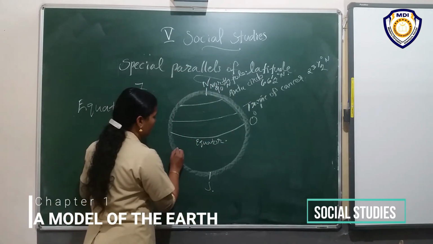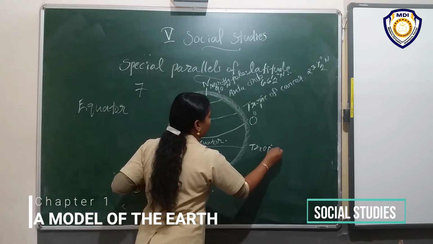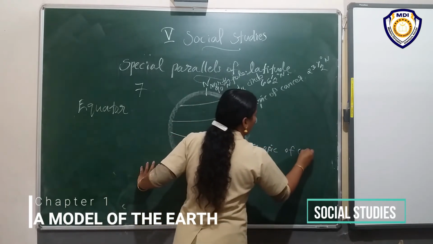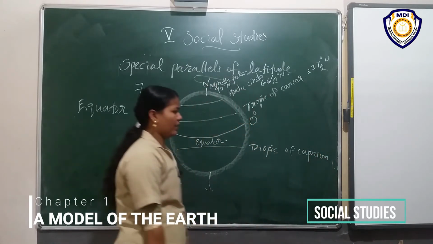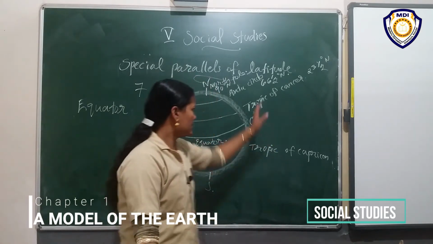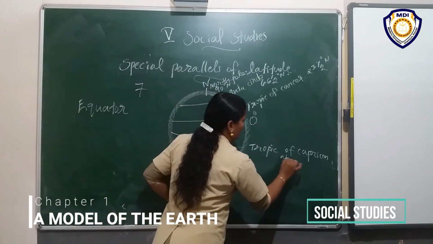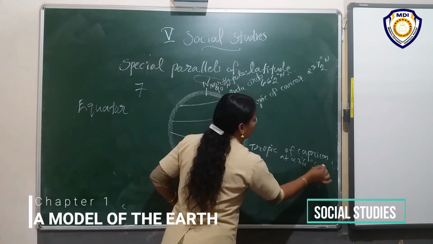Next here. Sorry, Tropic of Capricorn. Tropic of Capricorn at the same thing, 23.5 degree south.